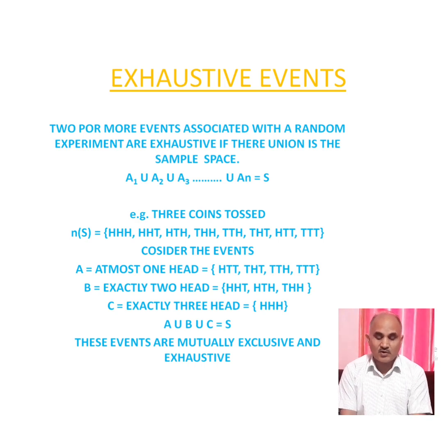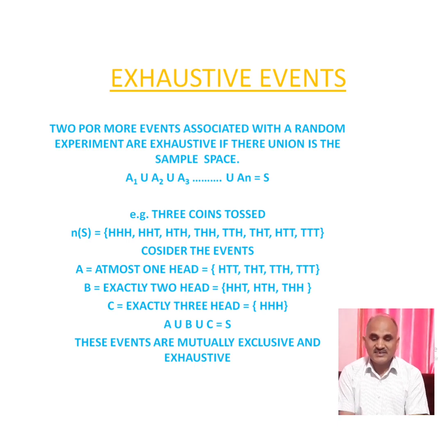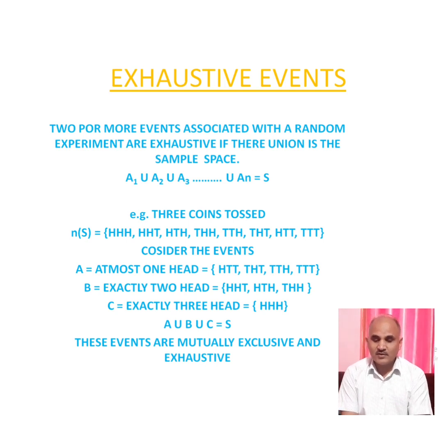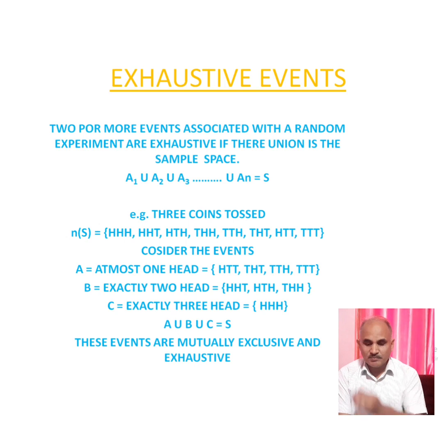If 3 coins are tossed, the total outcomes are HHH, HHT, HTH, HTT, THH, THT, TTH, TTT. Consider the events. Let A be the event at most one head. At most means maximum one head, or there is no head. So the points are HTT, THT, TTH and TTT.